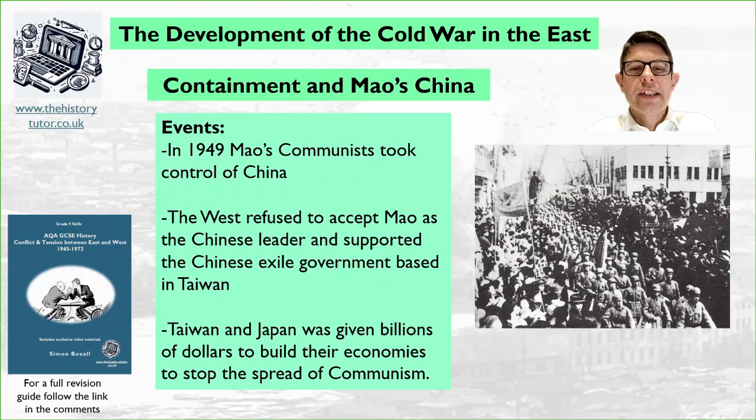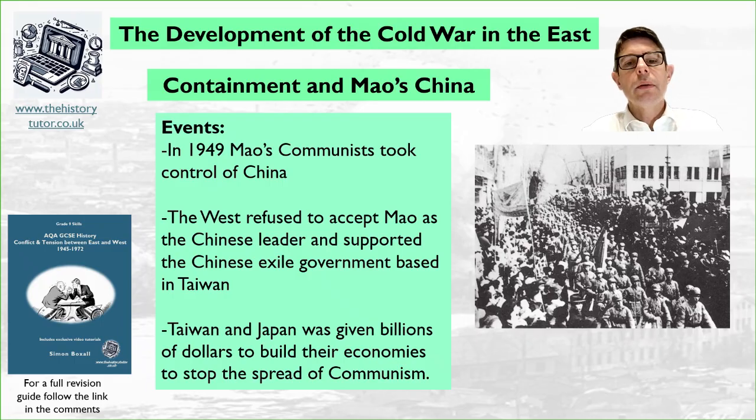Okay, let's start our story of containment in the East by looking at the containment of Mao's China. So we need to be aware that in 1949 Mao's communists took control of China. They won the civil war and China became communist. The West were unhappy at this and they refused to accept Mao as the Chinese leader, and they supported the Chinese exile government that was based in Taiwan.